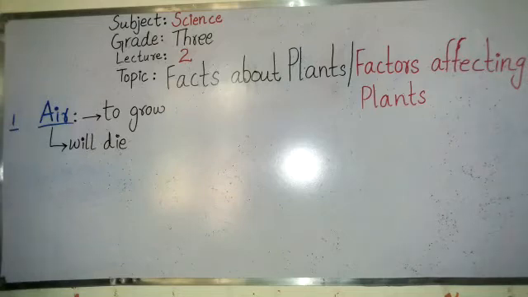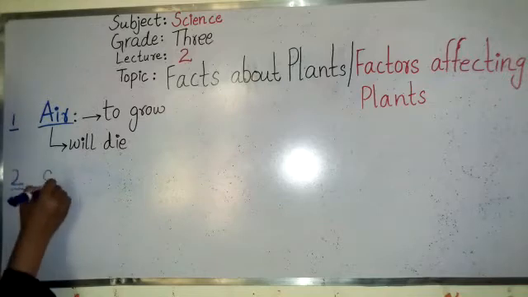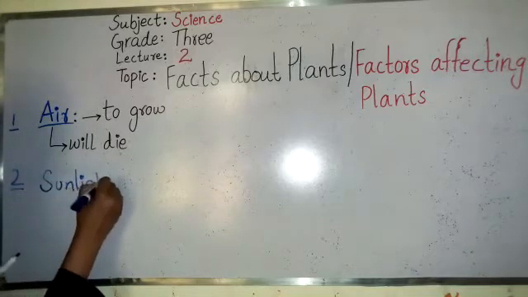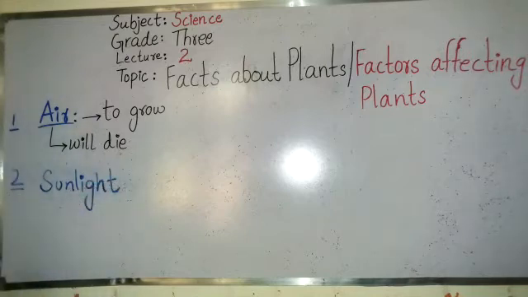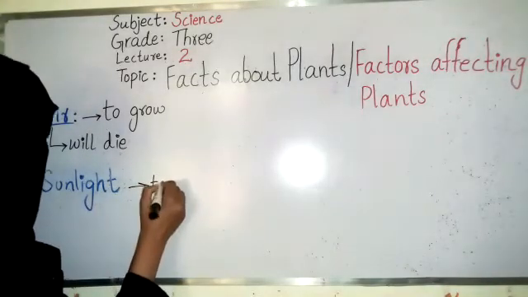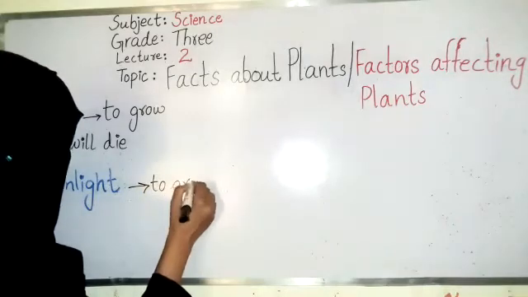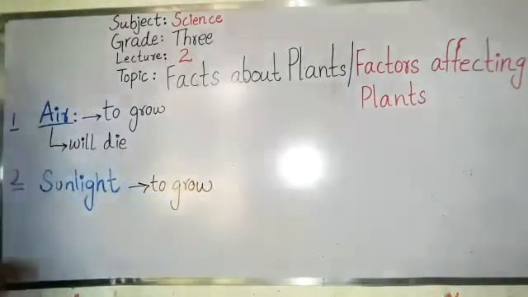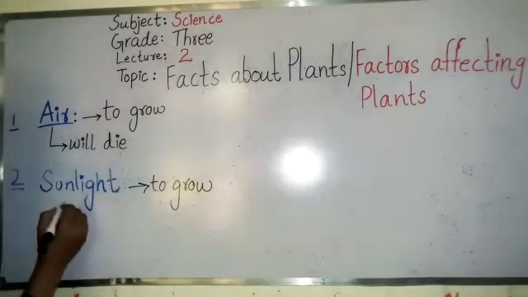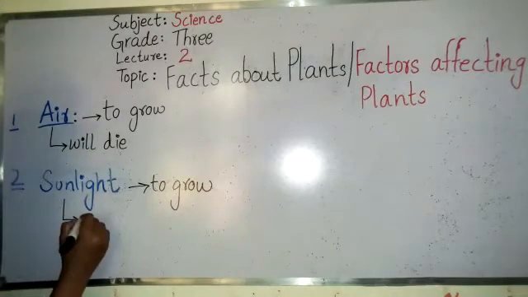So next factor is sunlight. Plants need sunlight to grow because plants take carbon dioxide from sunlight, and if they do not have sunlight, plants will not grow in the dark.